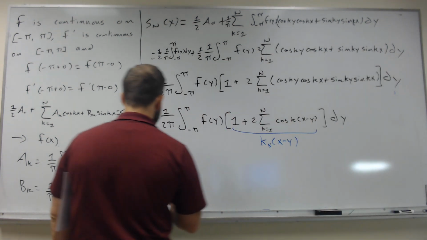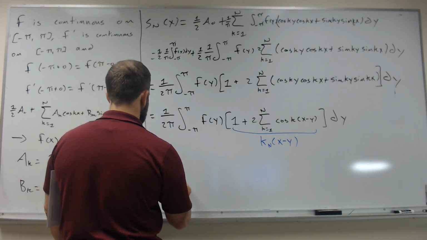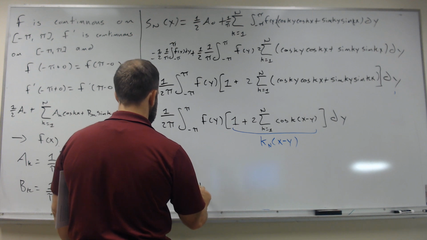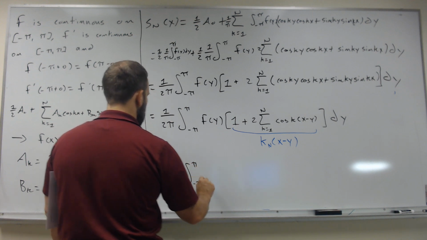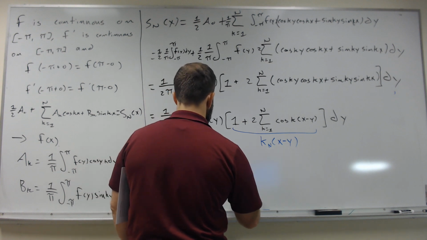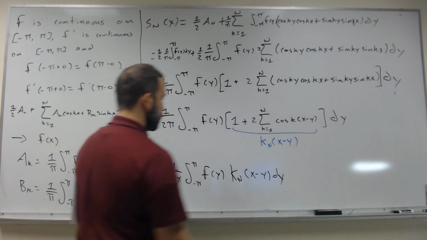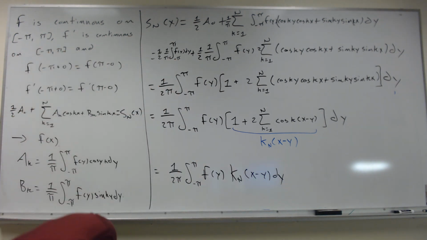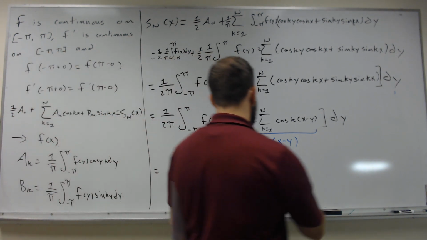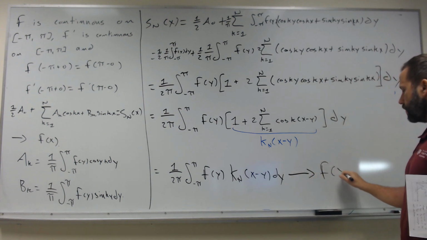So again, if we want to write this out a little more explicitly, this is 1 over 2 pi times the integral from minus pi to pi of f of y kn of x minus y dy. And my claim that I will pick up proving in the next video is that this goes to f of x.